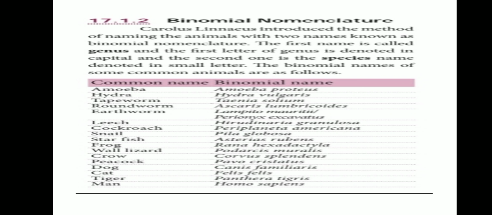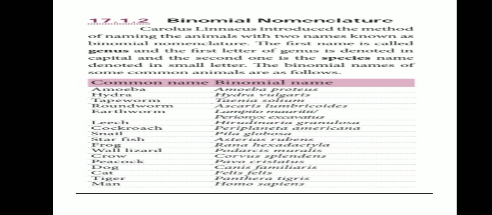Okay, for example, if you take amoeba, that is a common name. Binomial name is what? Amoeba proteus. Okay, hydra, common name is hydra. Binomial name is what? Hydra vulgaris. Likewise, a binomial name is given for all the organisms. Okay, it was given by whom? Carolus Linnaeus. If you take man, Homo sapiens. All of you know, isn't it? Man, scientific name or binomial name is Homo sapiens. Likewise, the naming is given.